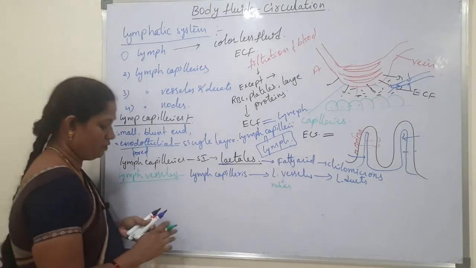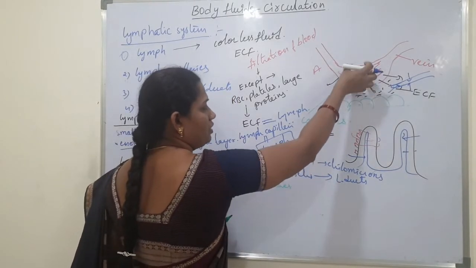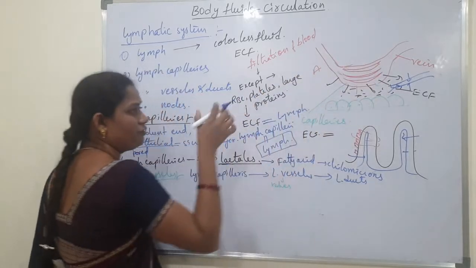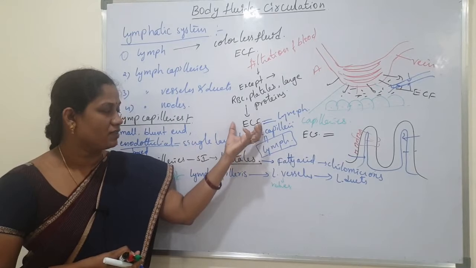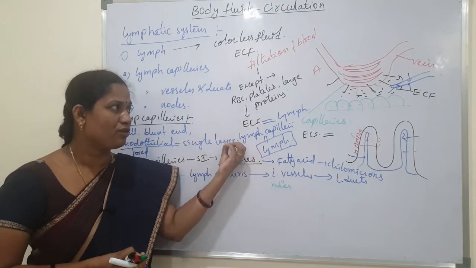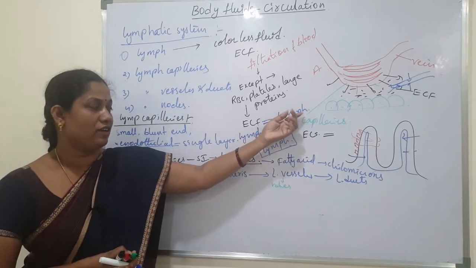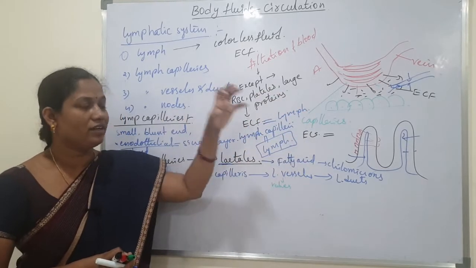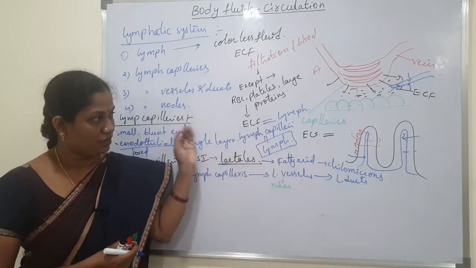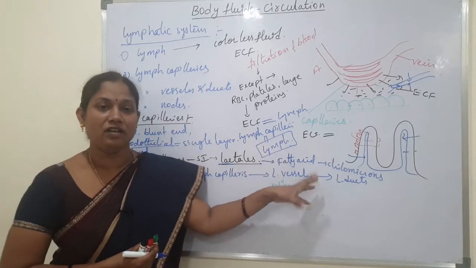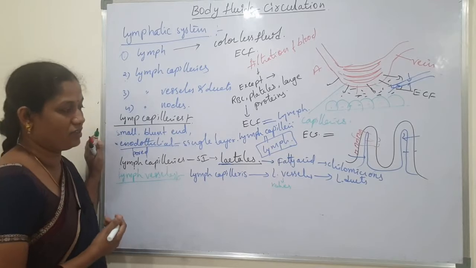Next, in our body, in the tissue region, extracellular fluid is formed by a filtration process. From this extracellular fluid, some amount of fluid diffuses into the lymph capillaries. That is called lymph. That lymph circulates throughout the body, and finally flows into the venous system, added to the main circulatory system.